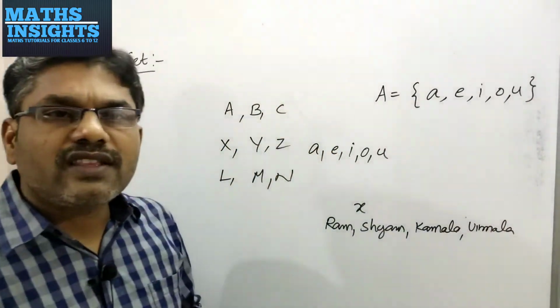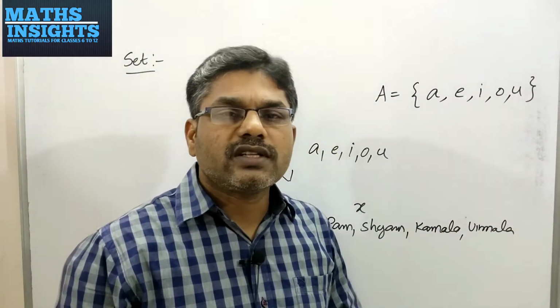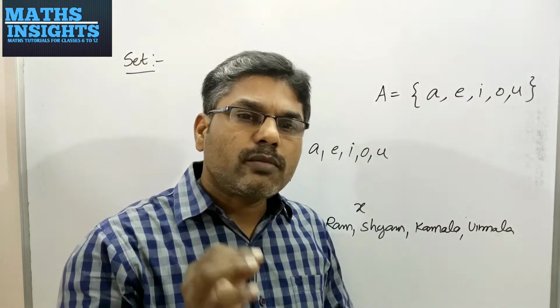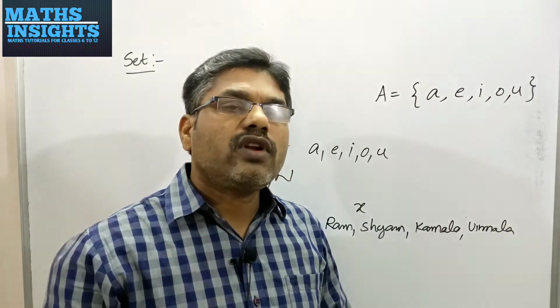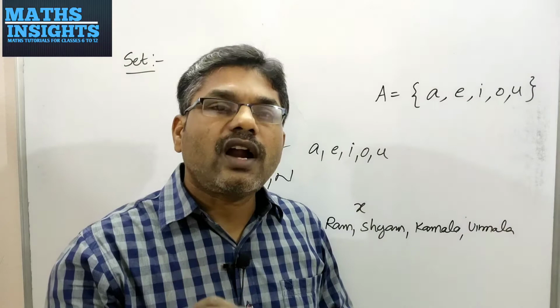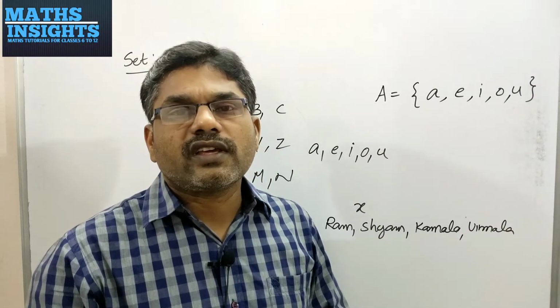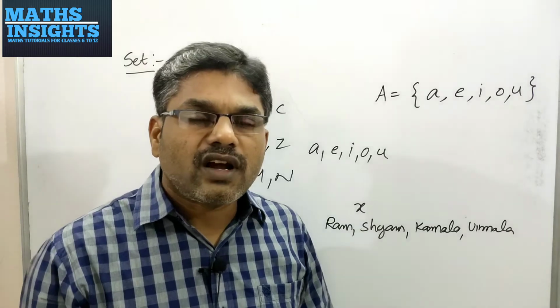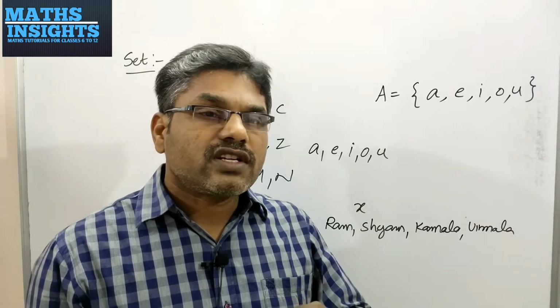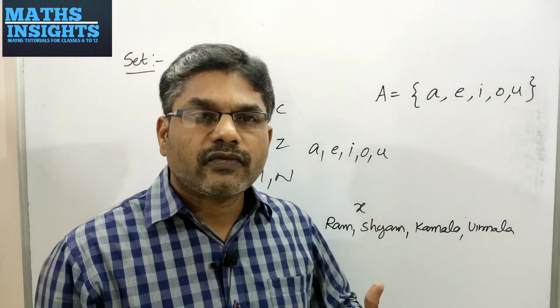And also in the set, you should not repeat an element twice. You have to write every element only once. This is the way to define a set, and I think you understand what is meant by a set.